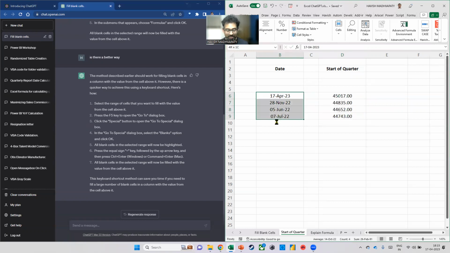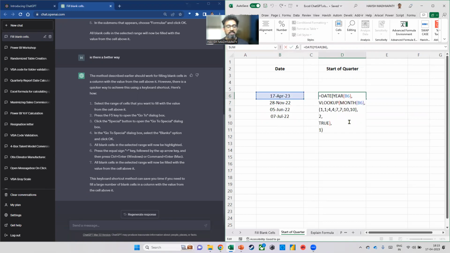And as you can see, everyone, this effort has to be put in for you to get the result, which is the start of the quarter, which means 17th April is 1st April, 20th November is 1st October, 5th June is 1st April, 7th July is 1st July. Now think of a user who doesn't know how to build these types of formulas. Even if the user knows how to do it, it still requires a little bit of effort, right? And it is possible that maybe there's an error that happens. Plus, it's not uniform.